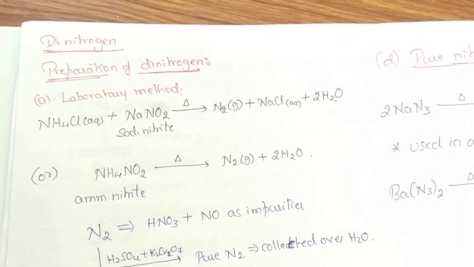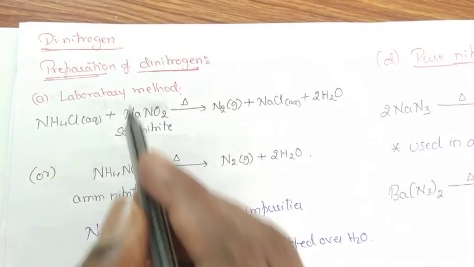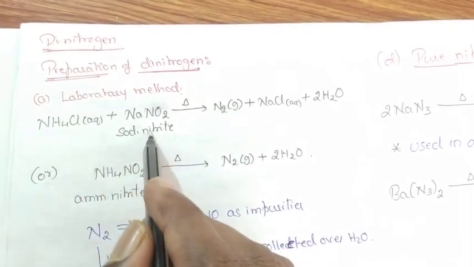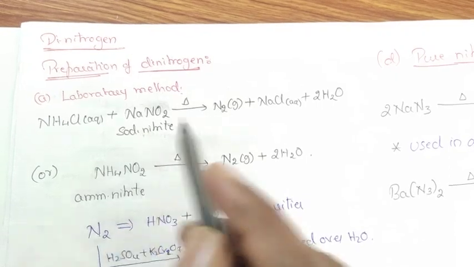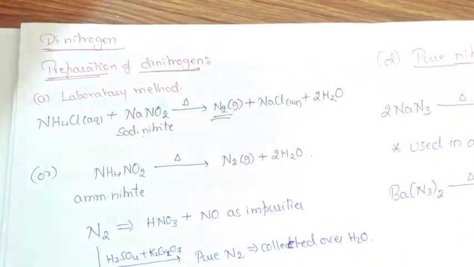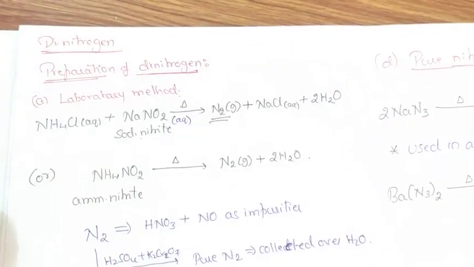Coming to dinitrogen. Preparation of dinitrogen. Laboratory method. In the lab, when aqueous solution of ammonium chloride is treated with sodium nitrite solution, nitrogen gas gets liberated. The reaction is very simple.